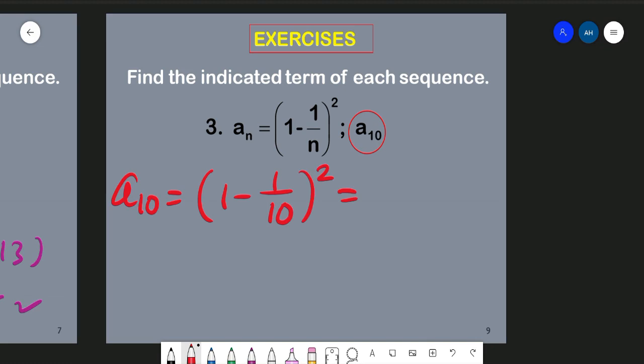In that bracket we have 1 minus 1 over 10. 10 over 10 minus 1 over 10 is equal to 9 over 10, and we have to square it. Now 9 square is equal to 81 and 10 square is equal to 100. This will be our term number 10, that is equal to 81 over 100.